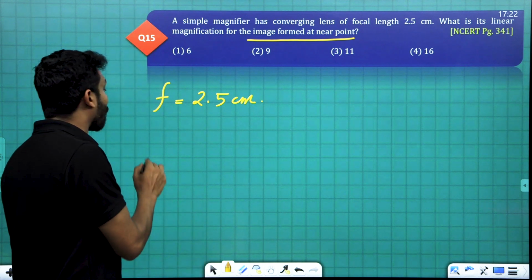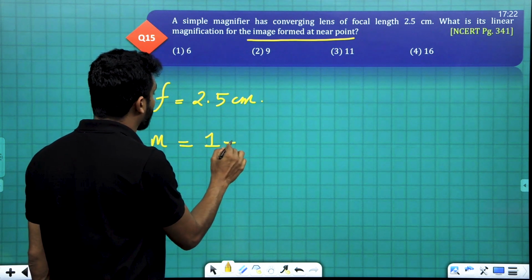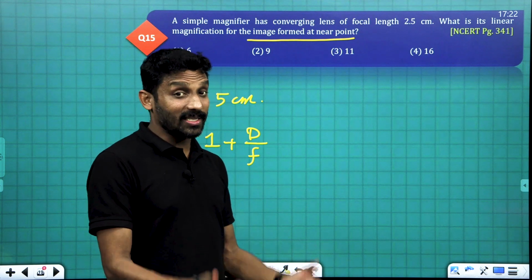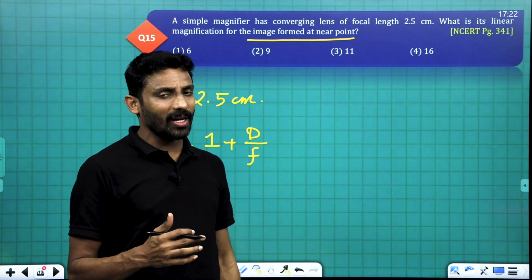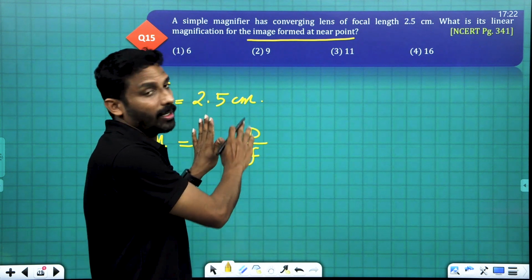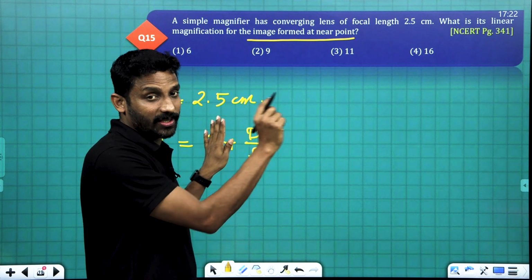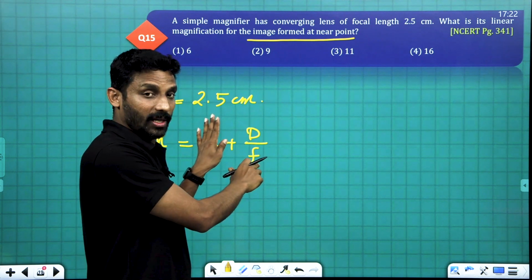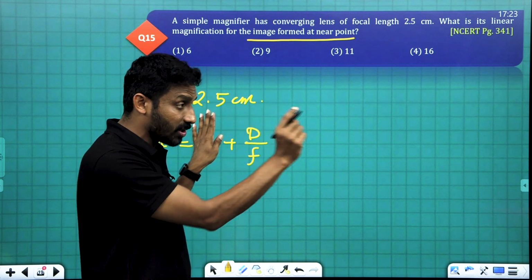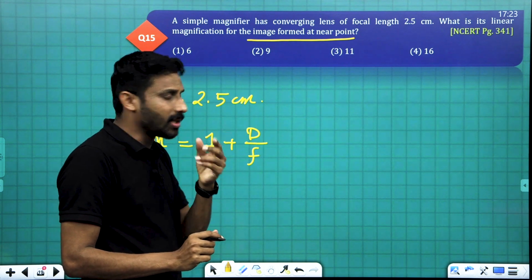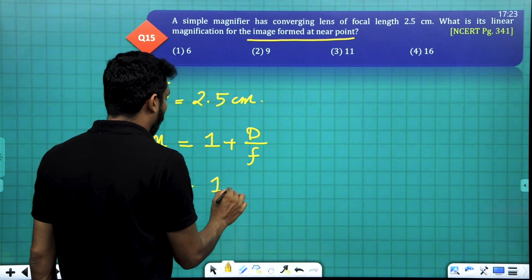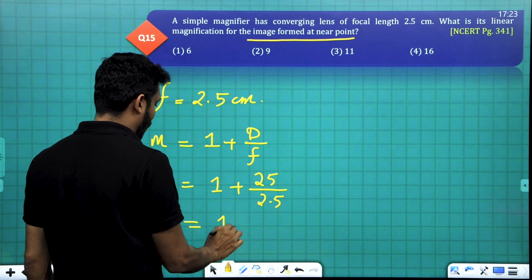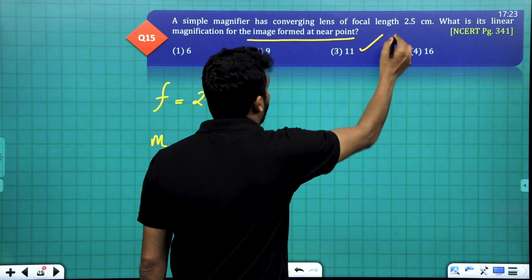The magnification M is equal to 1 plus D by F. If the image is formed at infinity, that is the relaxed vision, the magnification is a little bit reduced and it will be D by F. And if the final image is adjusted at the least distance of distinct vision, then the magnification is a little bit greater, 1 plus D by F. 1 plus 25 divided by 2.5 is equal to 11. Magnification is 11, option 3.